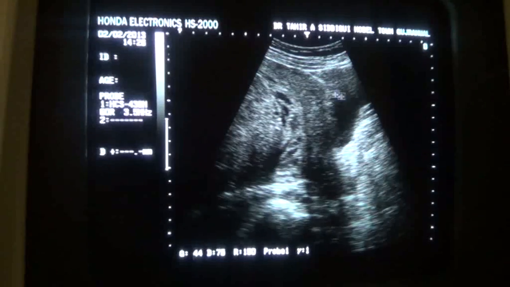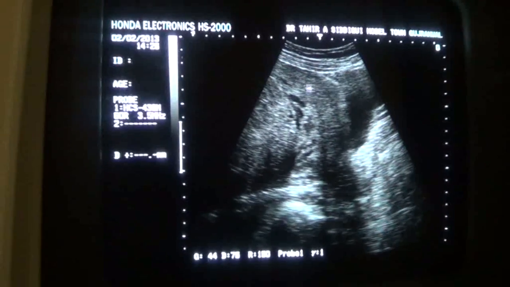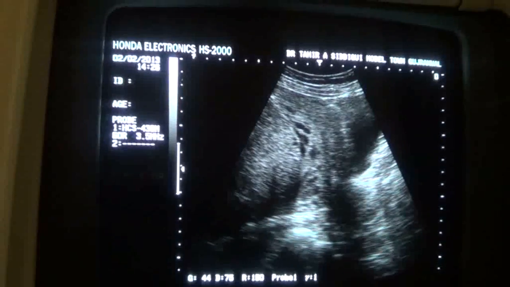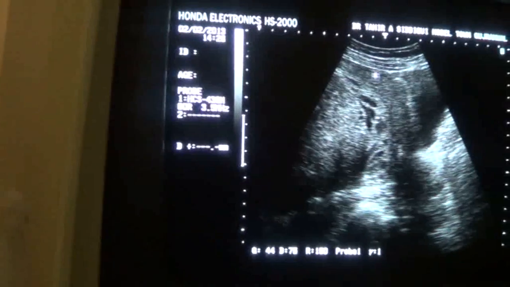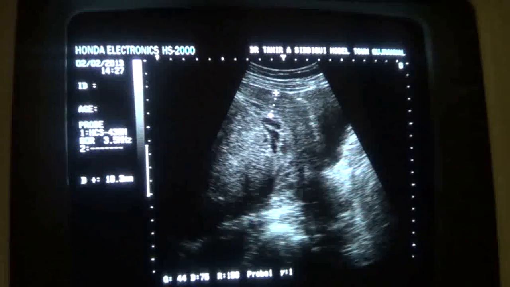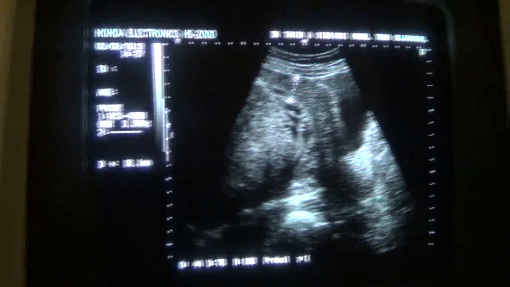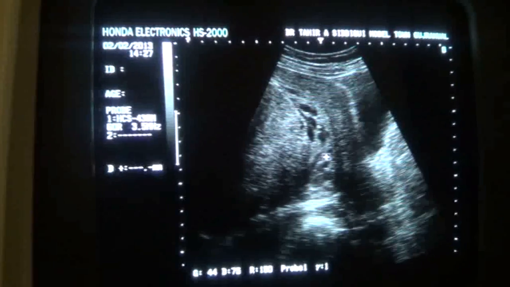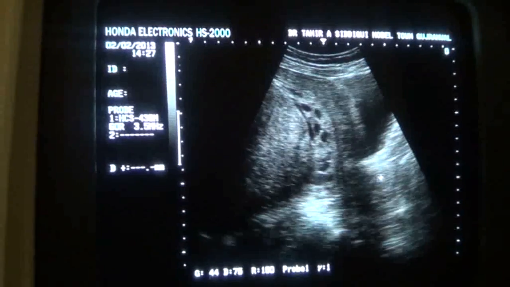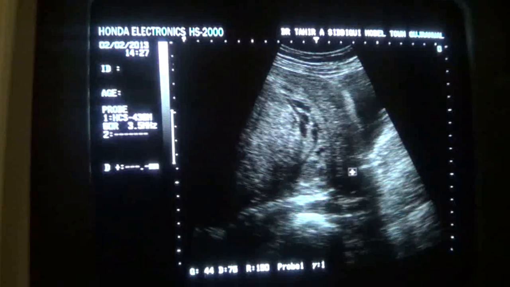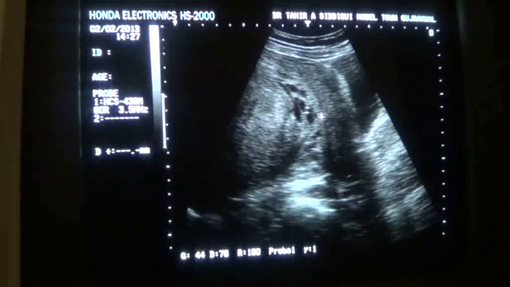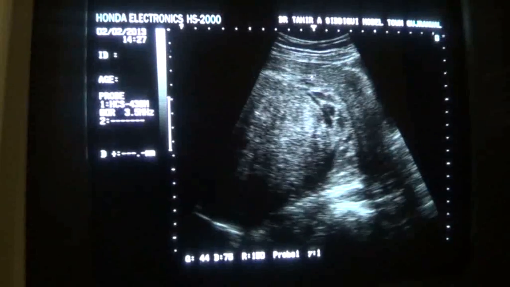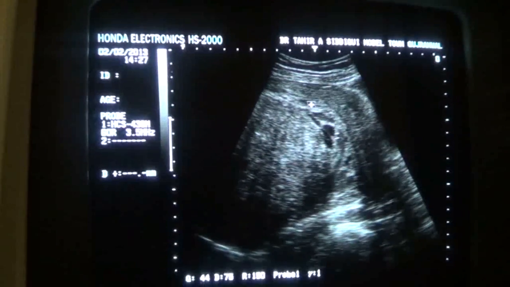This is the urinary bladder in longitudinal section, and you can see that this is the myometrium, anterior myometrium, mid region, which is normal in echogenicity as well as in thickness, and this is the cervix. Cervix is normal. The anterior myometrium is normal. This is the endometrial canal, this segment.